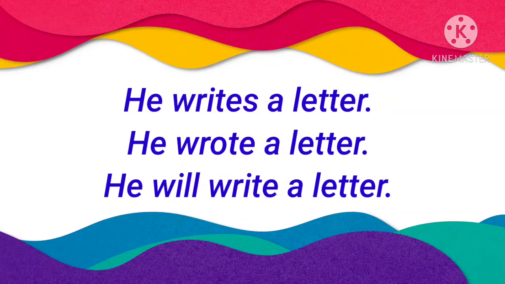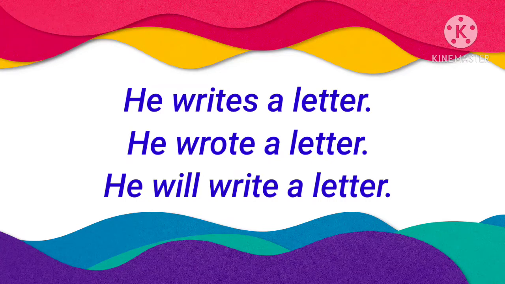In the second sentence, he wrote a letter. So here you can see the verb wrote. Wrote is the second form. The verb wrote tells us that an action has already taken place in the past time. Such a verb belongs to the simple past tense. Okay? Such a verb belongs to the simple past tense.